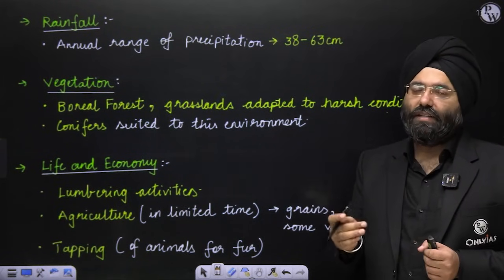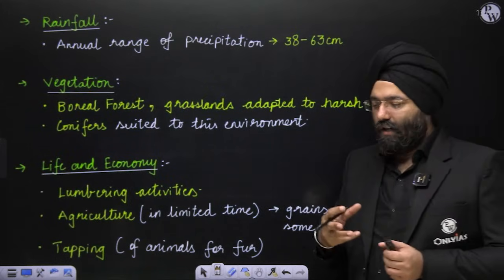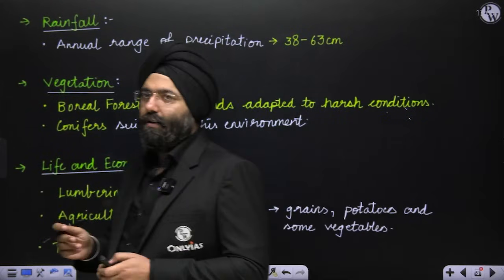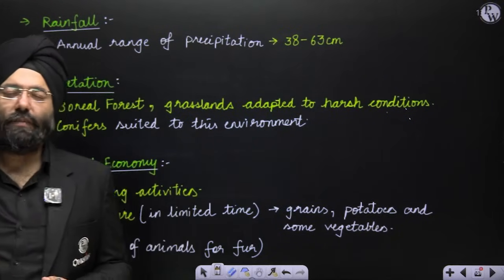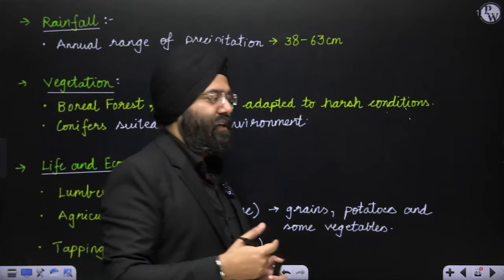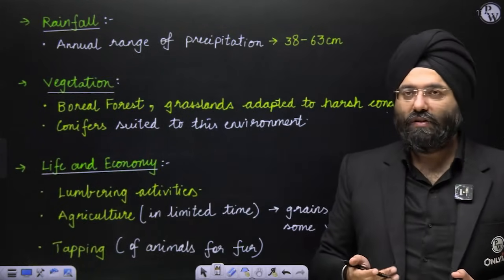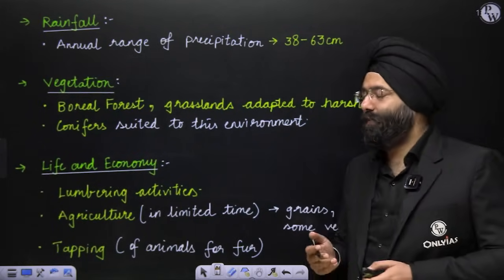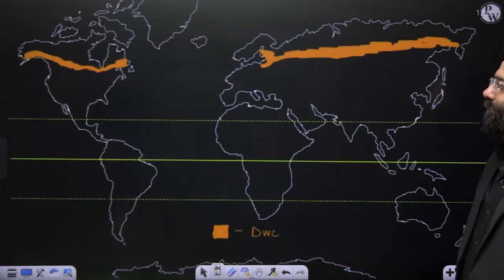So trapping is basically catching animals and using them to get their fur, which can be sold in the market at a very high rate also. Why? Because this is in great demand in international markets. That is known as trapping.